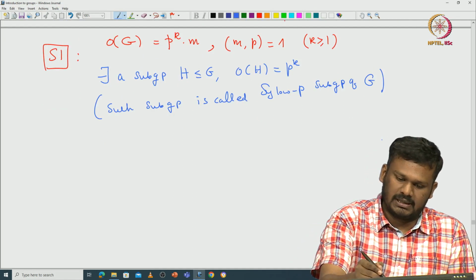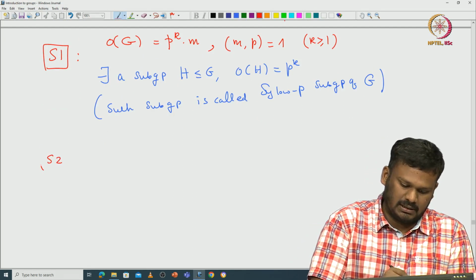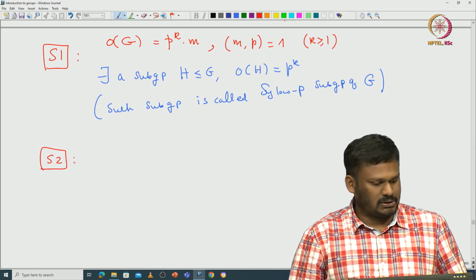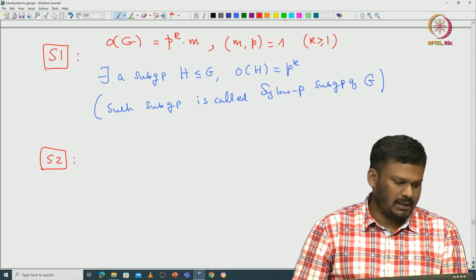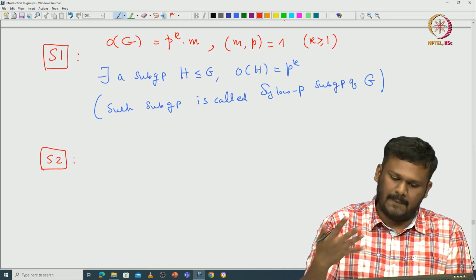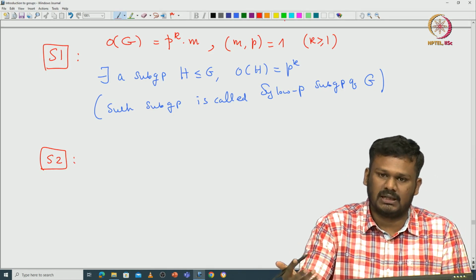Now let us state the second theorem. The second statement of Sylow's theorem compares two different Sylow p-subgroups.